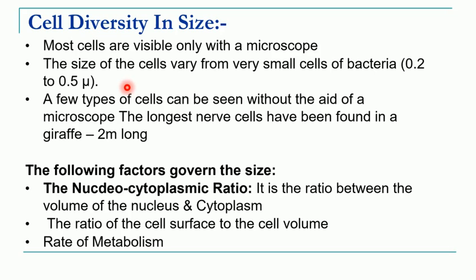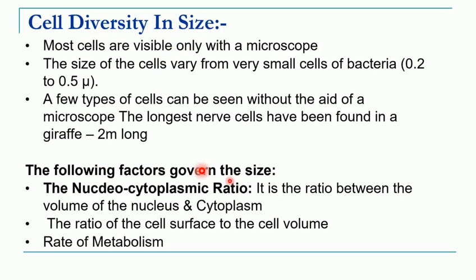Then we have the largest cells. There are some cells which are larger in size, for example the nerve cells or neurons in the giraffe, which are as long as 2 meter.